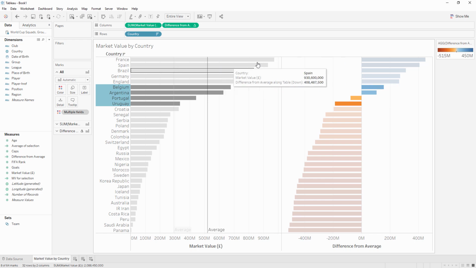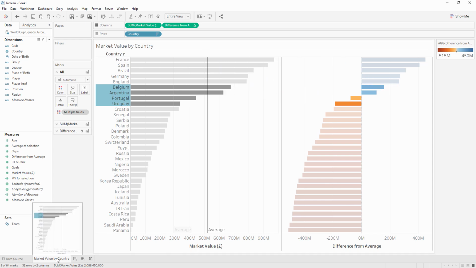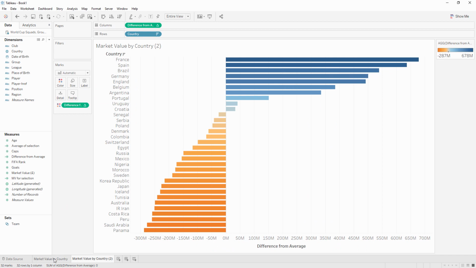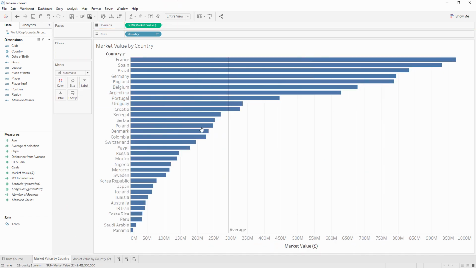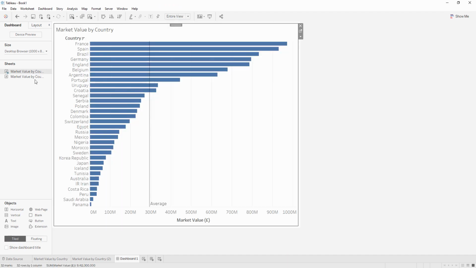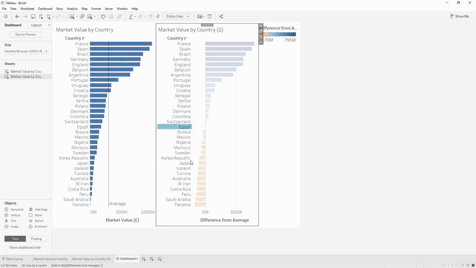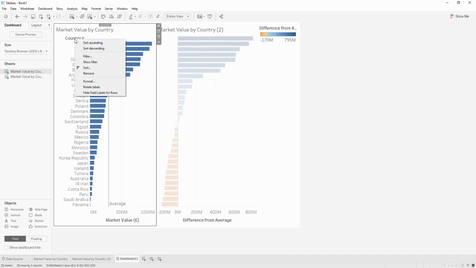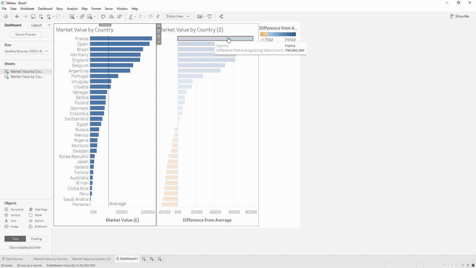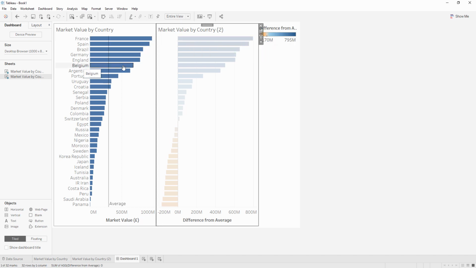each of these different pills, the easiest way to do that is to just have them in separate sheets. So let's just go ahead and duplicate this, keep the difference in one, and then just have the actual value in the other. And then we can go ahead and combine these two in a dashboard. Since the sort's the same, we can just hide the header here and hide the field labels here so that they line up one by one.